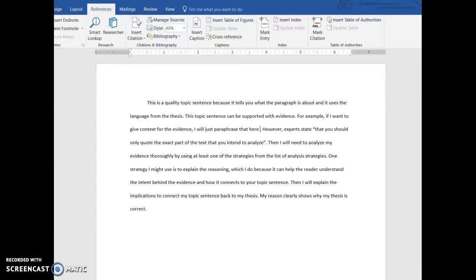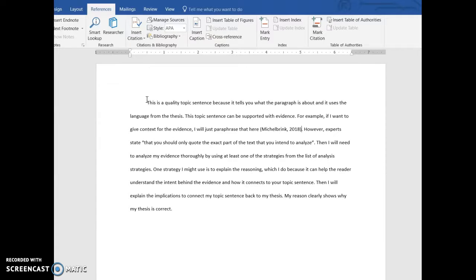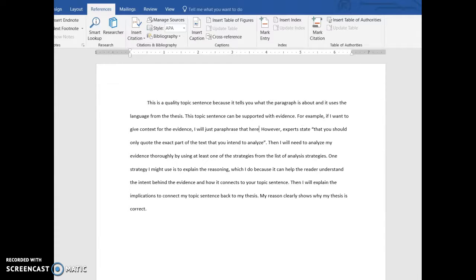So if you just want to do this, if you know all the information, you can say, like Michael Brink, 2018, close your parenthesis. Maybe this didn't have a page number. That's fine. You can totally do that. However, I also suggest that you can use this trick that I use all the time because I don't really like to have to remember all the citation styles, and I've had to do 3 different types. And so I actually go here to the References tab in Word and let Word format all of my citations for me.